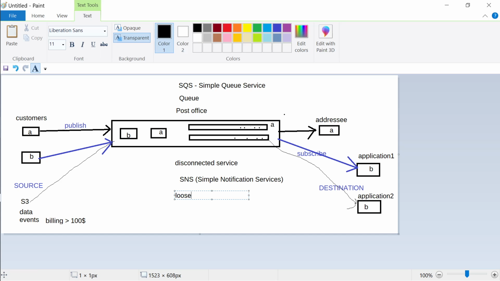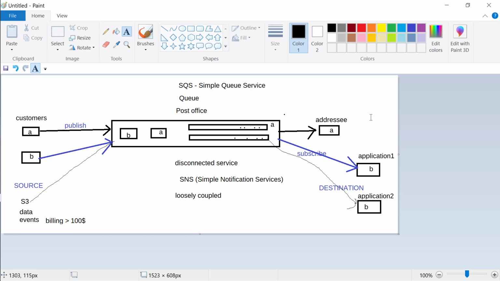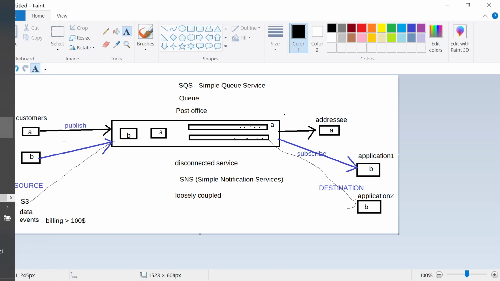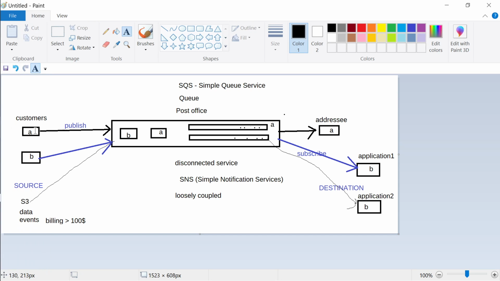Okay, so it is not tightly coupled, it is loosely coupled, because though the right hand side is directly connected to the left hand side, they are still not bound. The left hand side can stop anytime or push anytime, and the right hand side can be alive anytime and pull the data anytime, so they can go to the post office every time.